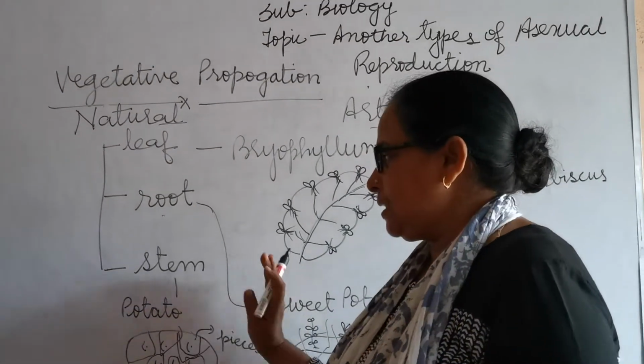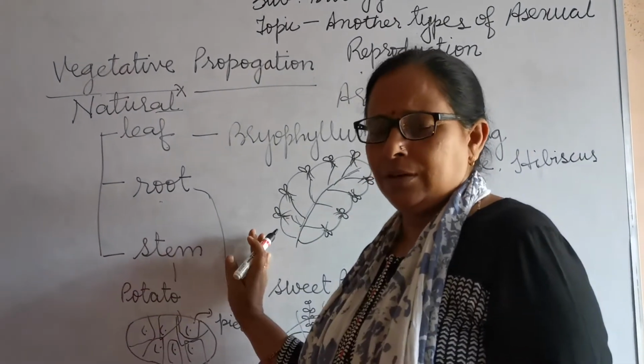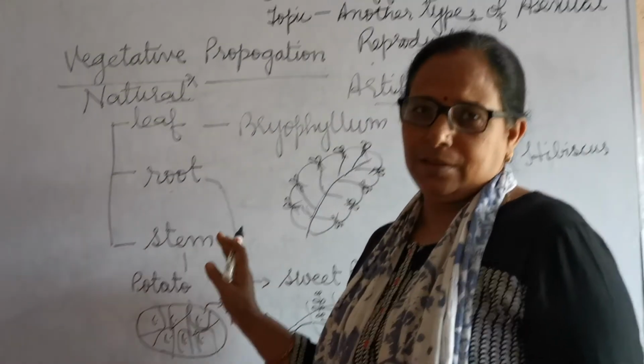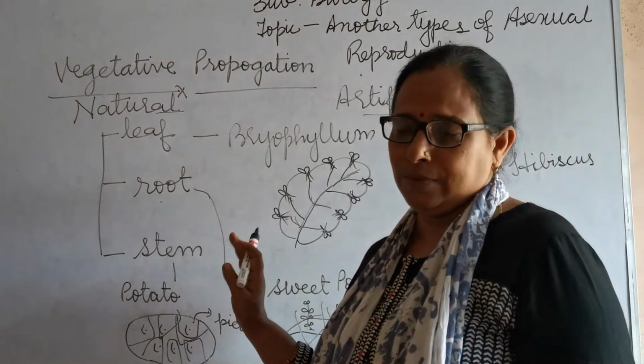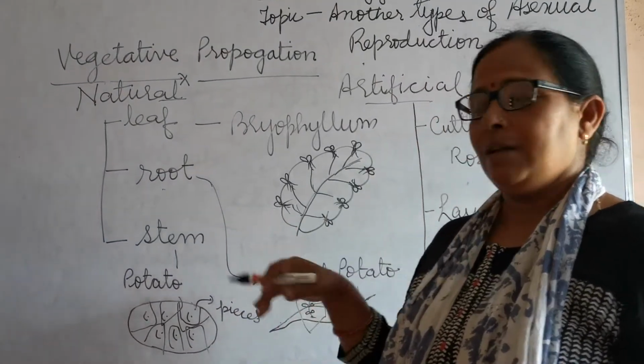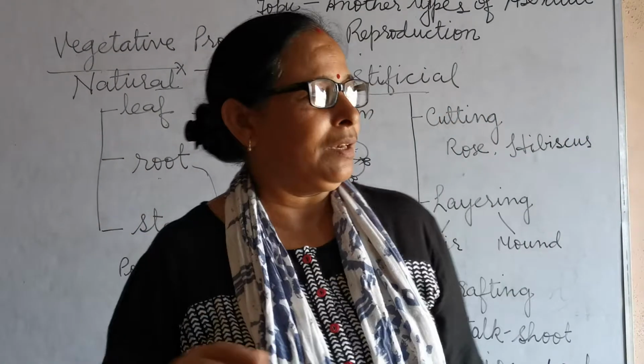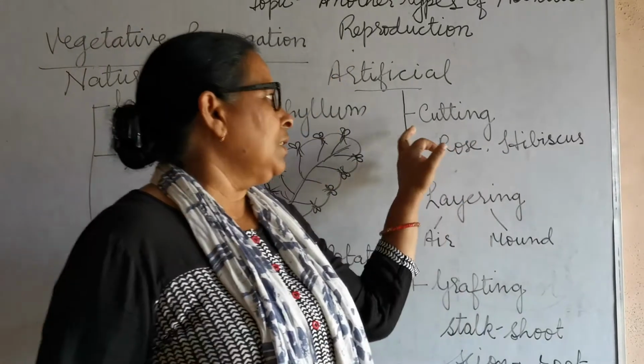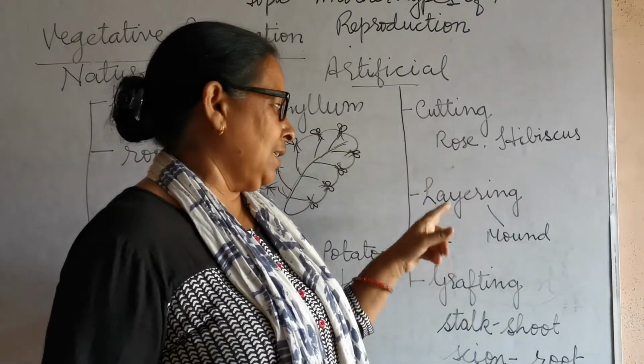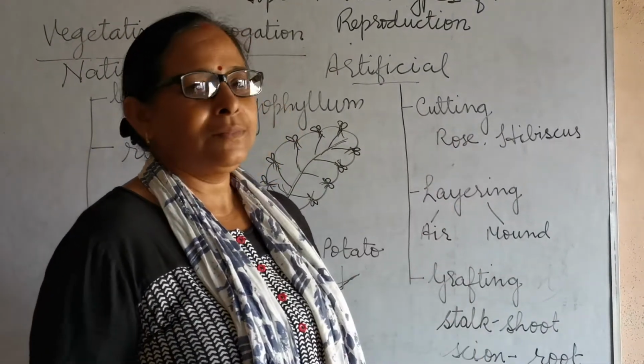So these occur naturally without the help of anything. Under favorable condition it can take place. Now in artificial means you will observe different kinds, that is cutting, layering and grafting.